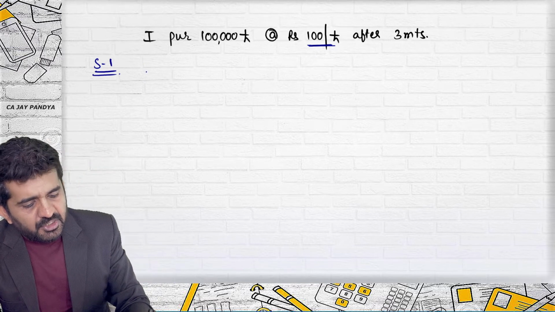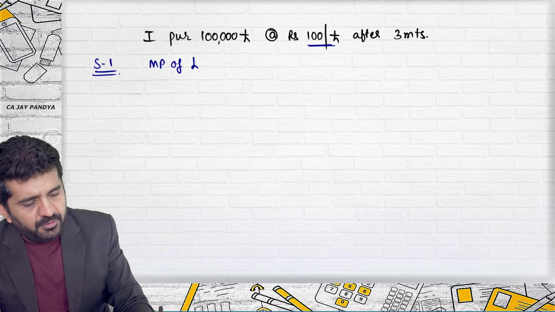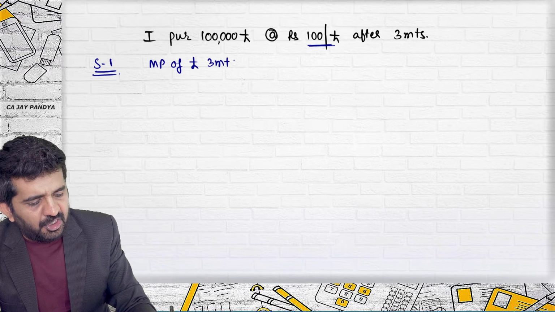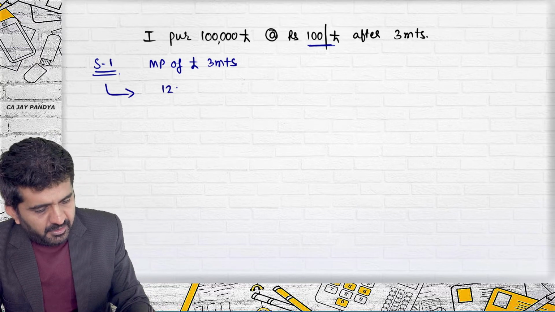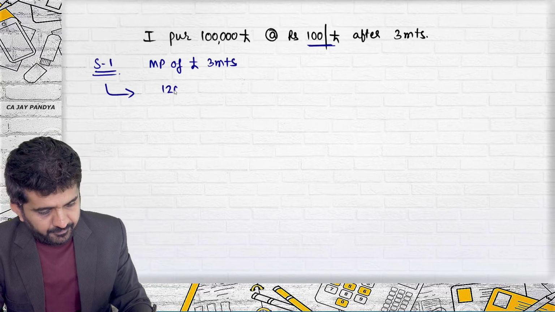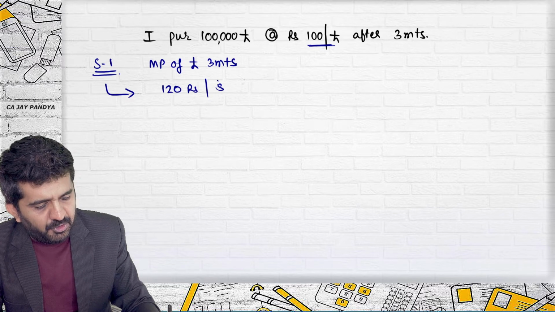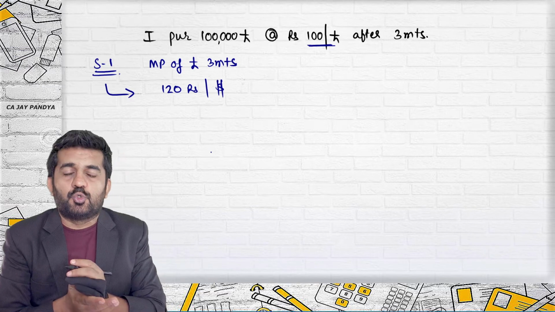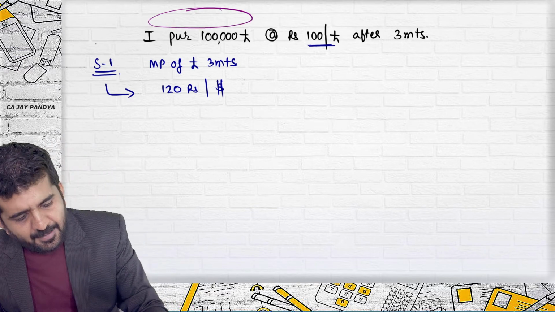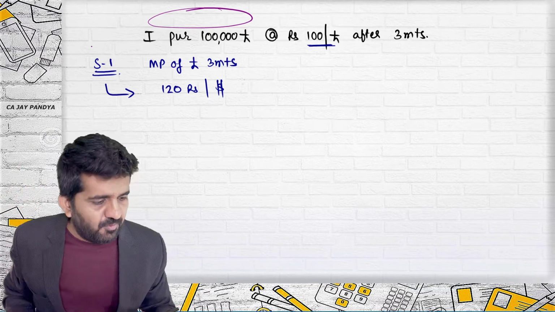Situation number 1. If the market price of pound after 3 months is 120 rupees per pound. Now, the first thing to be understood is whether I am bullish or I am bearish. I am bullish. Try to understand why.